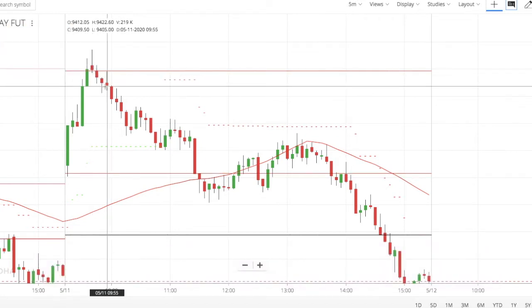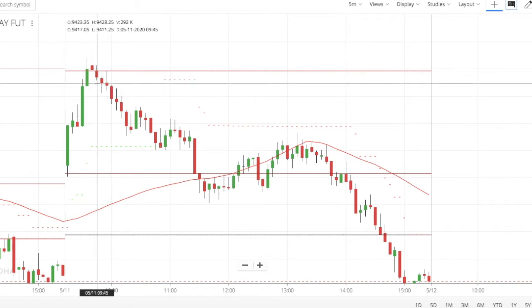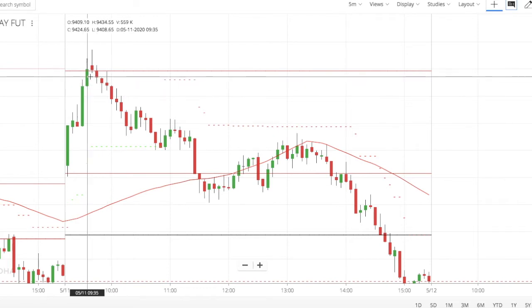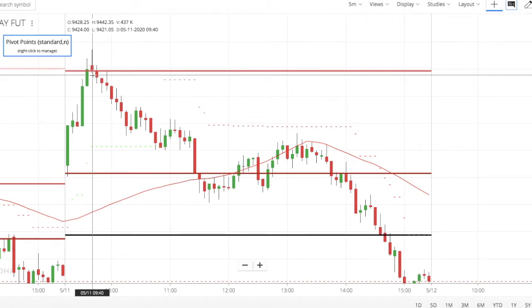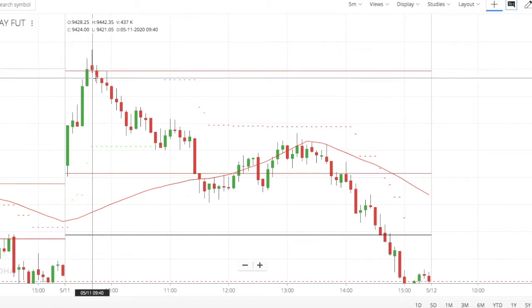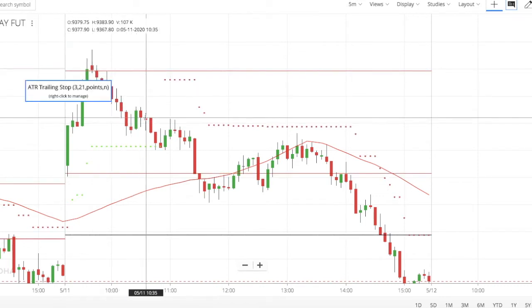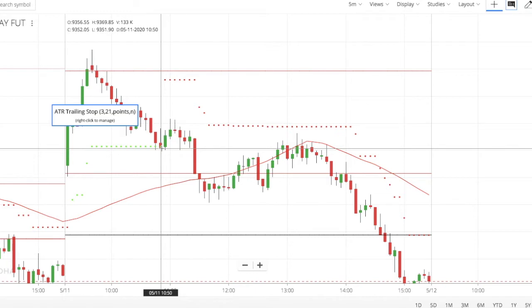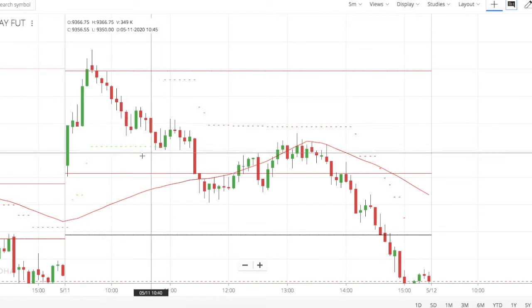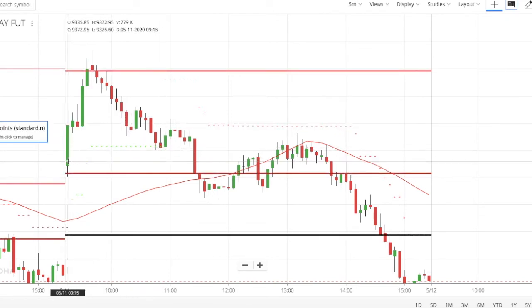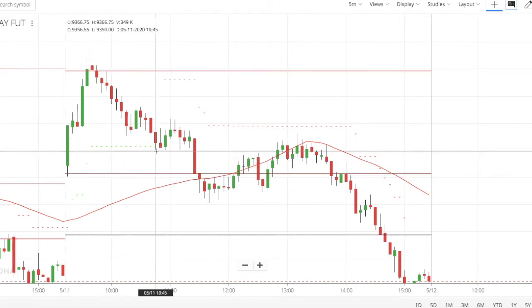At this point, since it was a long setup and we had also retraced a little, I kept a buy order at the high of this candle, which was 9442.35, but this was never broken. Then Nifty kept going down and down. At around 10:50, it broke the 8 year line, so my long setup ended at this point, and I cancelled my buy order. I was still not in a short setup because Nifty was still trading above its lowest point in the day, which was the first candle.